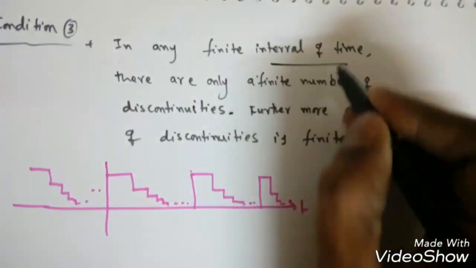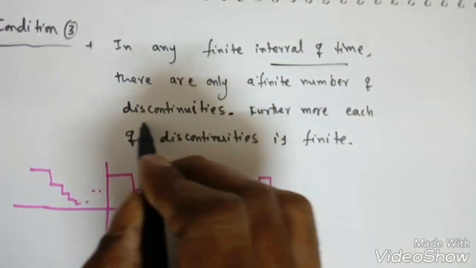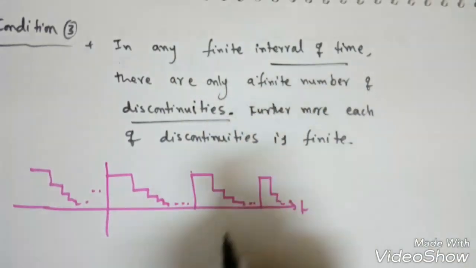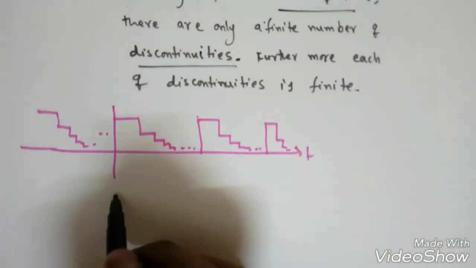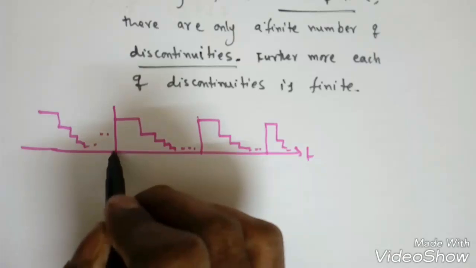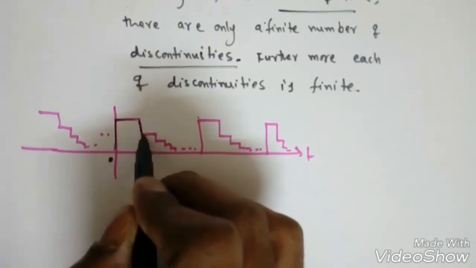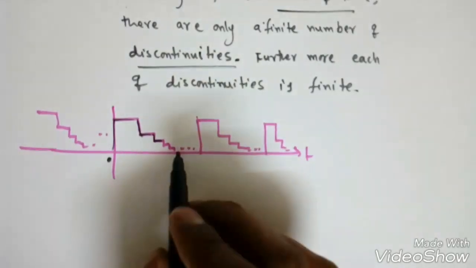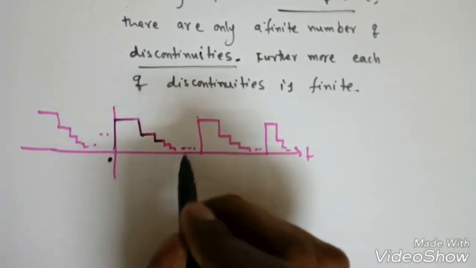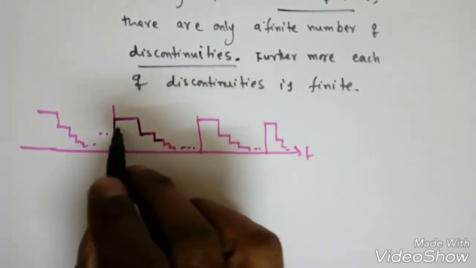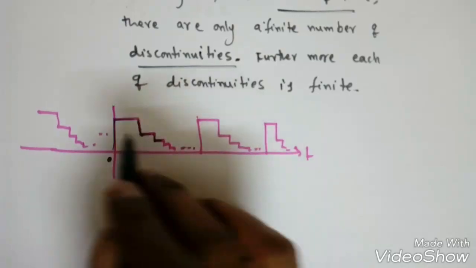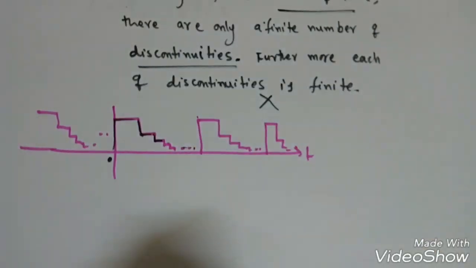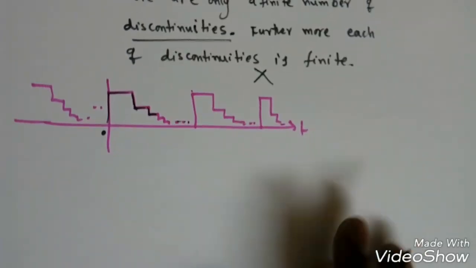In any finite interval of time, there are only a finite number of discontinuities, right? Furthermore, each discontinuity is finite. Discontinuity means a sudden rise at 0, and here a sudden fall, again a constant, again a sudden drop to 0. If you see here, there is an infinite number of discontinuities. So for this type of signal also we cannot find the Fourier series representation.